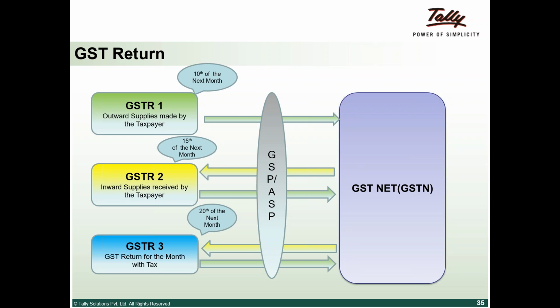They don't want it to be open and exposed to malware and things of that sort. Which is why there is a concept of GSP, who will be tasked with giving the secure connection into GSTN. So this entire transaction will happen through GSP and terminate at GSTN.